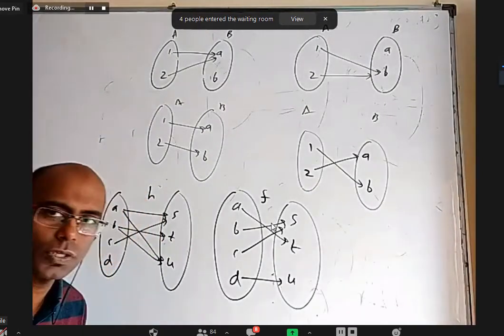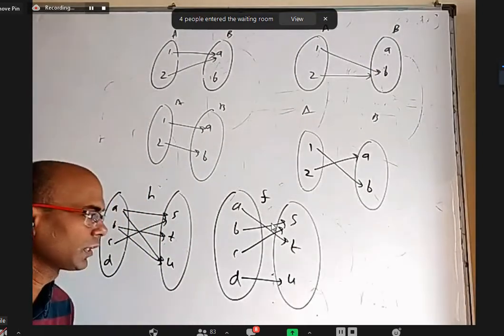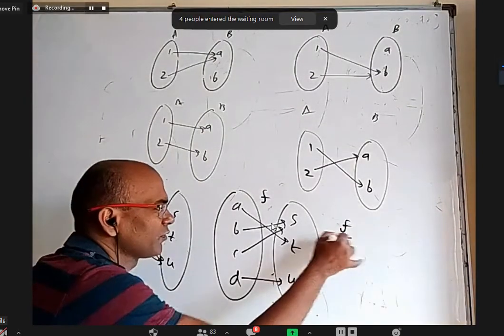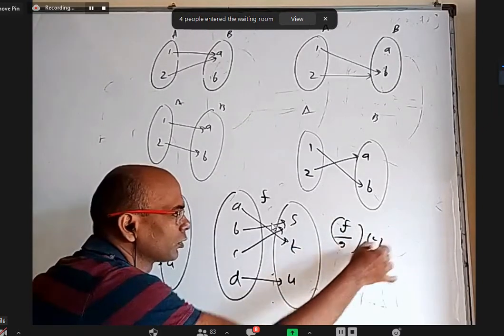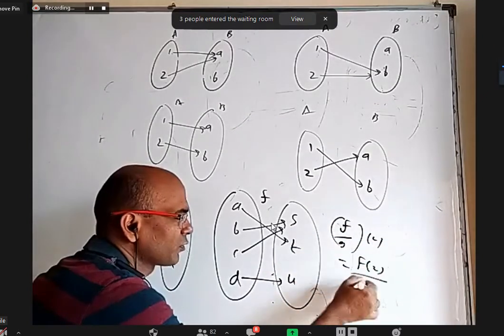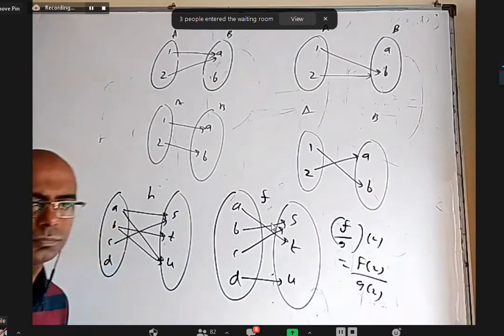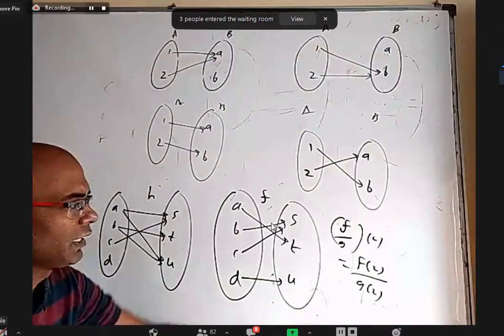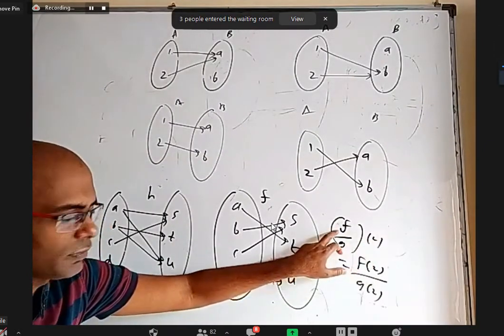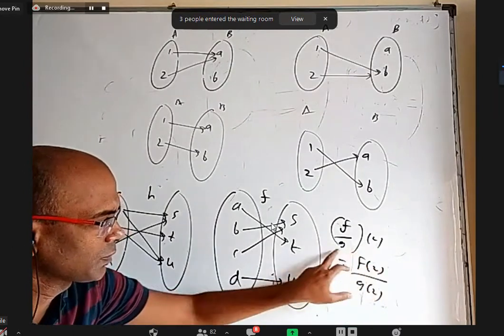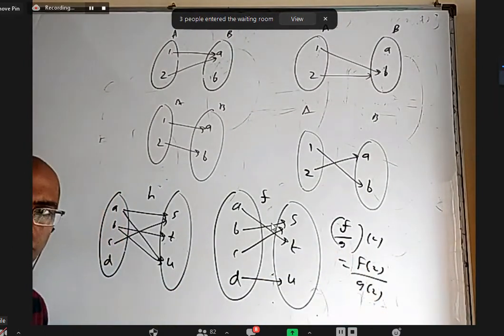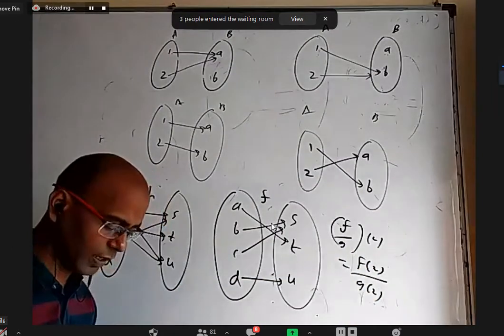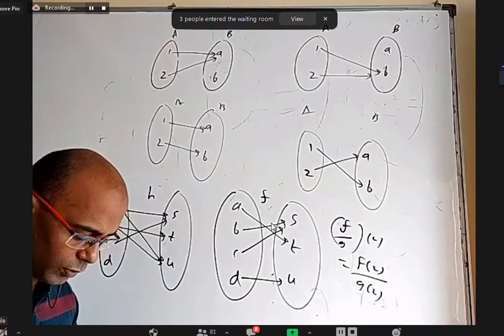At the end of the question, they gave f by g of 2. That is two functions. F by g of 2 actually means f of 2 by g of 2. Find image of 2 with respect to function f by image of 2 with respect to function g. And they mentioned what is f of x and what is g of x. Simply find f of 2, simply find g of 2 and divide them.